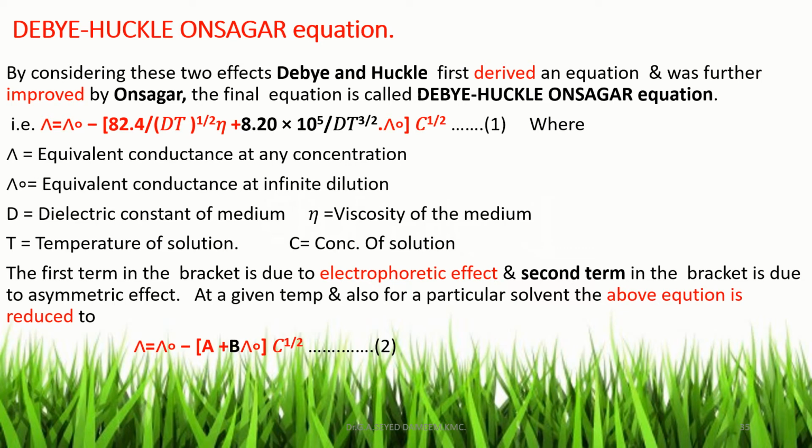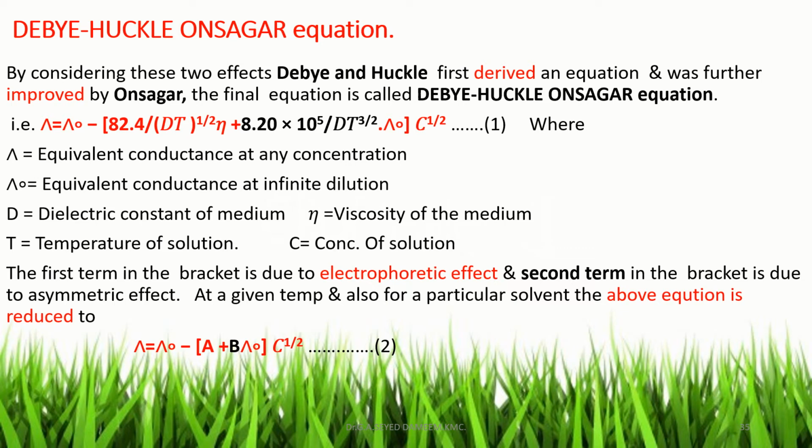Here lambda is the equivalent conductance at any concentration, lambda 0 is the equivalent conductance at infinite dilution, D is the dielectric constant of the medium, eta is the viscosity of the medium, T is the temperature of the solution, and C is the concentration of the solution. The first term in the bracket is due to the electrophoretic effect, to explain the counter movement of the ions, and the second term in the bracket is due to the asymmetric effect, that is the relaxation of the symmetric atmosphere.